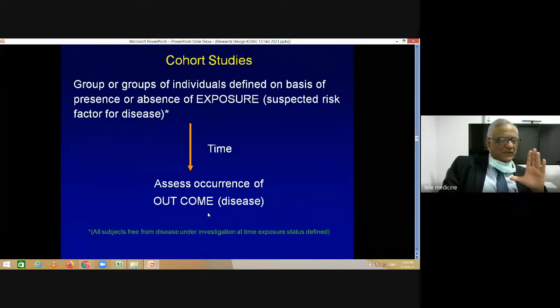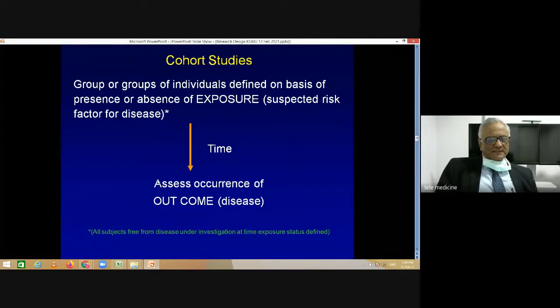You make sure that when you start the cohort study, none of the people in whom you are doing the study has the disease. The outcome has not occurred yet. You start off with a group of people. One group has the exposure, another group is unexposed. You follow them over a period of time and assess for the occurrence of a particular outcome.